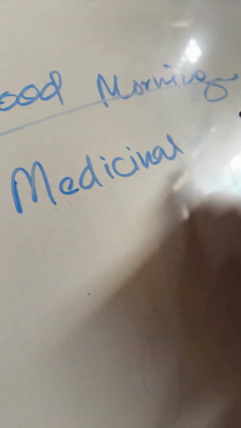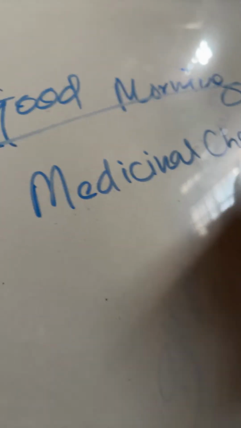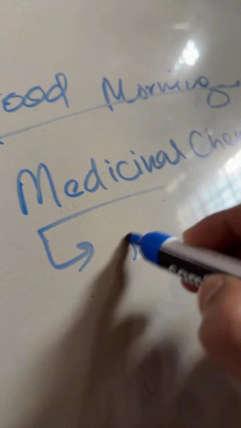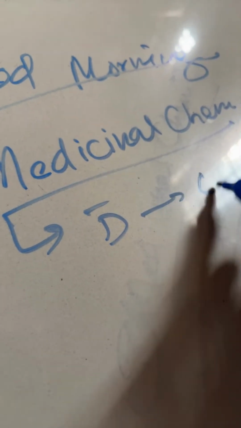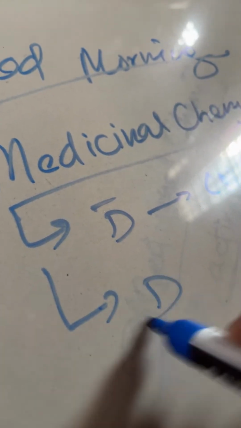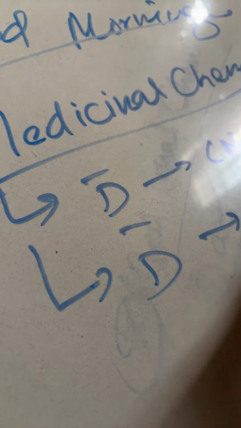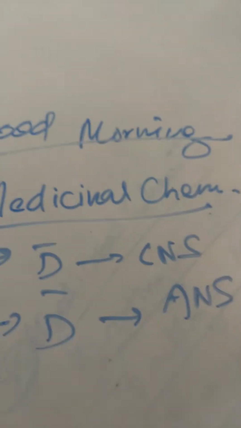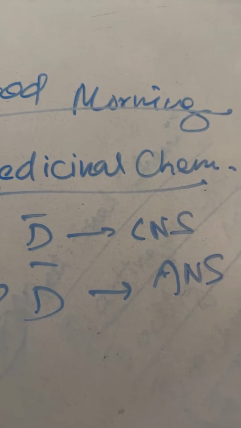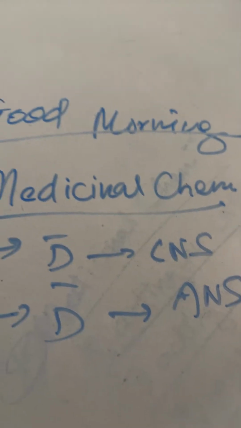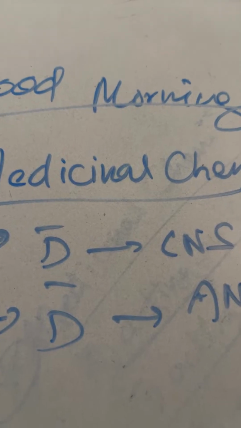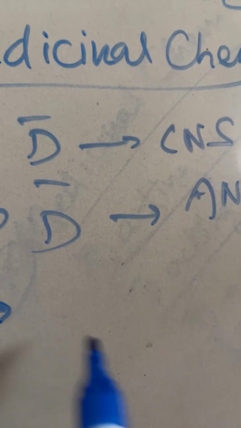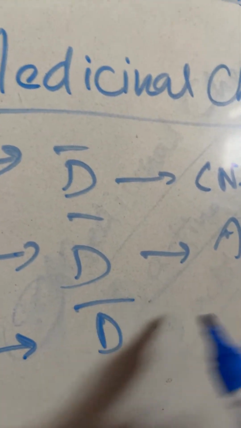Medicinal chemistry, mainly the drugs which are acting on CNS and the drugs which are acting on ANS. These two are very important. The drugs acting on CNS and the drugs acting on ANS, these two topics are very important. You have to understand these two topics and learn them properly. And also the drugs which are acting as chemotherapeutic drugs.